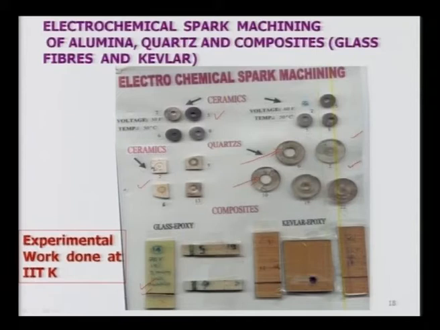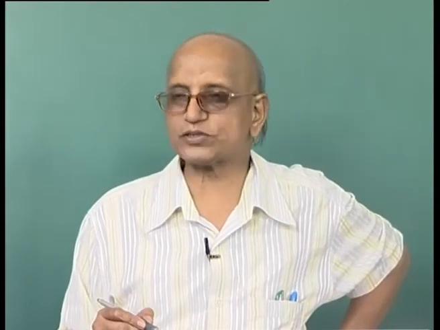Then you can see here the glass fiber composites, a slot or channel was cut as visible over here. Then this is another example of the glass fiber, and these are the Kevlar fiber composites where hole drilling and channel cutting have been done with the help of the electrochemical spark machining process. So, what does it mean? That it can be successfully used for creating various kinds of features on electrically non-conducting materials like ceramics, quartz, glass epoxy composites or Kevlar epoxy composites.